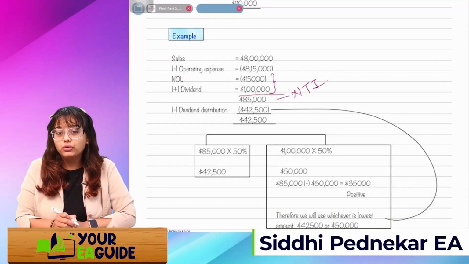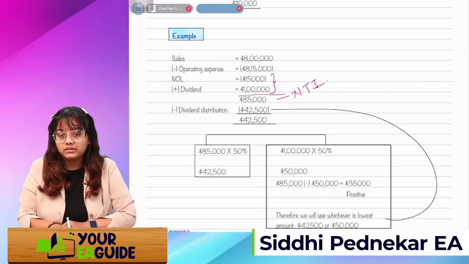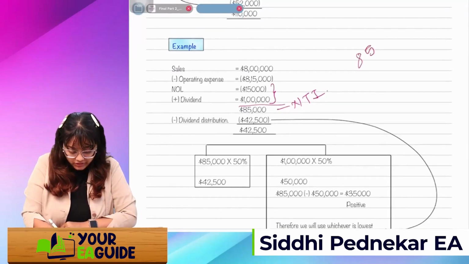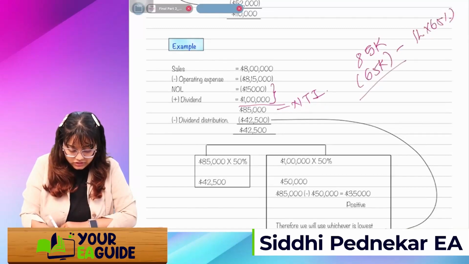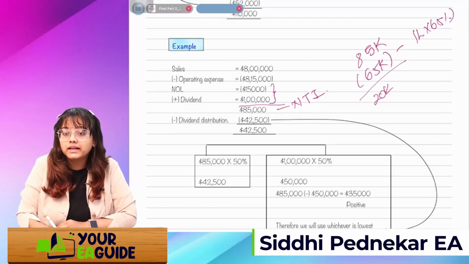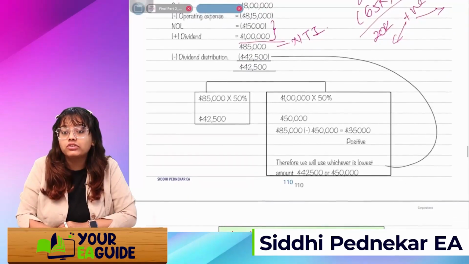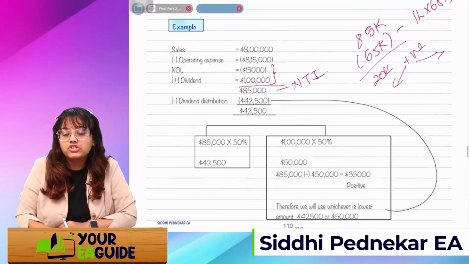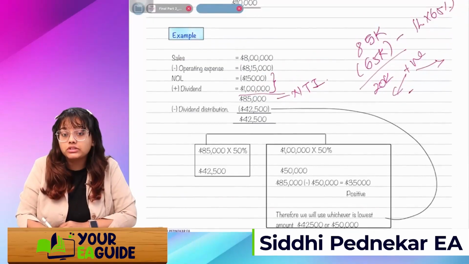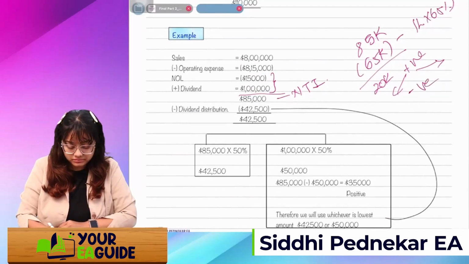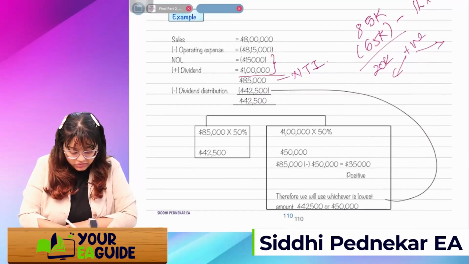So what I'll do, I'll check out of this 85K, I'll first reduce my 65K, right? Why 65? 1 lakh into 65%. So is this positive, guys? Yes. If it's positive, then what we'll do, two types of calculations. And whichever is the lower, if it's positive, whichever is the lower, we'll reduce it. See, 85,000.